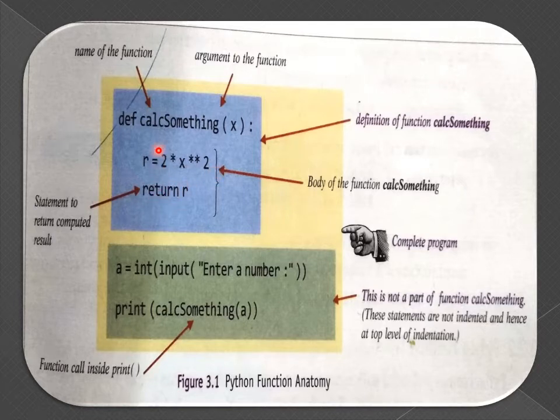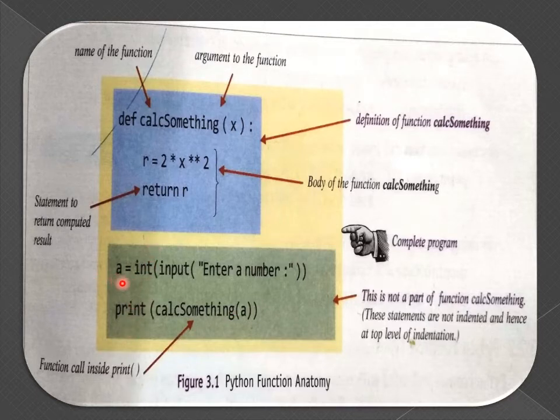These two lines indicate the body of the definition and it should have proper indentation so that it is treated as the body of the function def. And a equal to int input enter a number, print calSum a. These two lines indicate the top level statements.